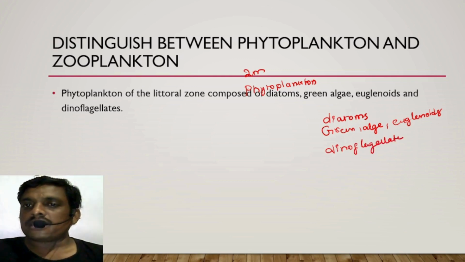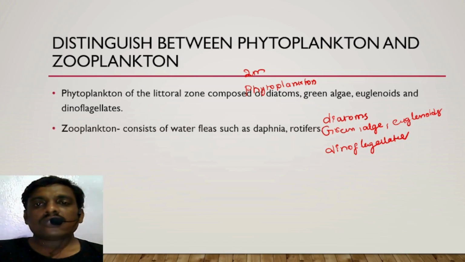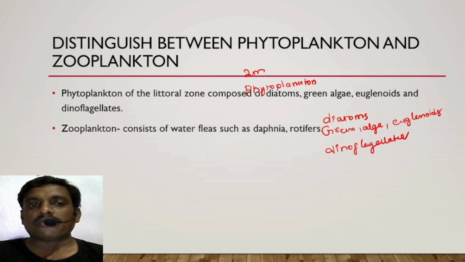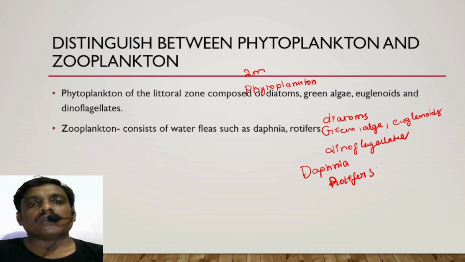Now, what are the zooplanktons that feed upon the phytoplankton? Best example, Daphnia, a water flea. Some of the rotifers are also considered zooplanktons.